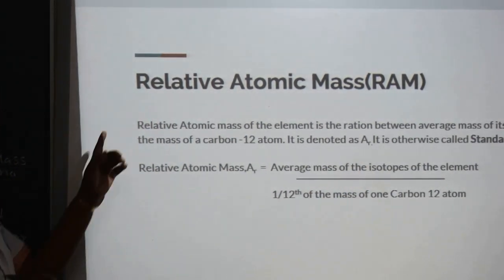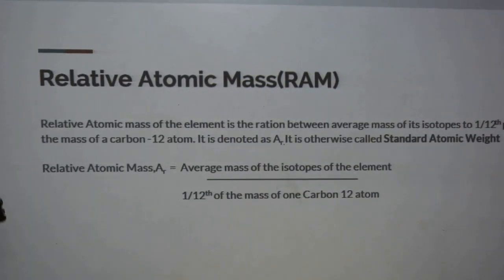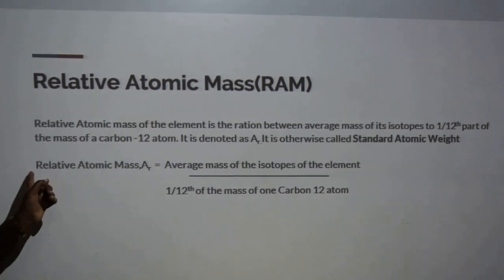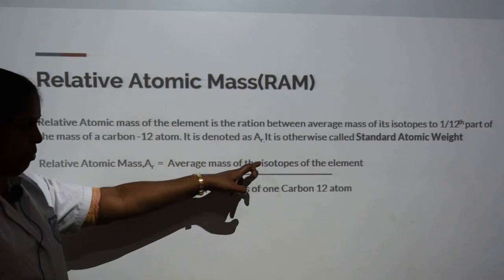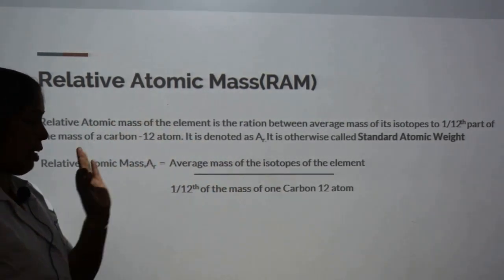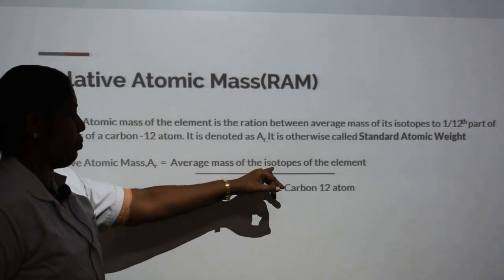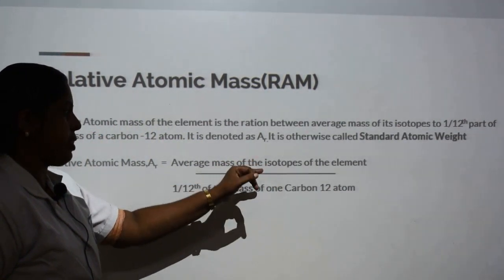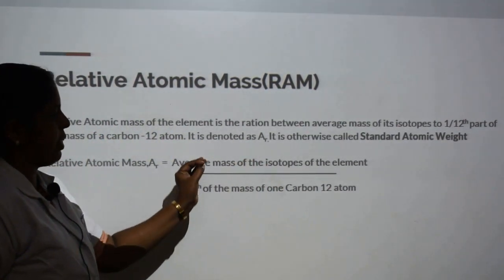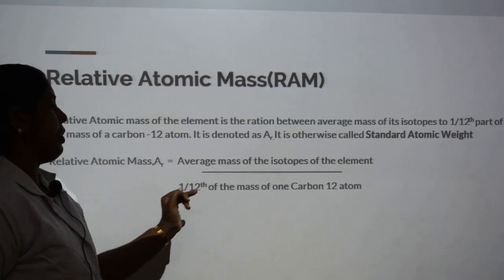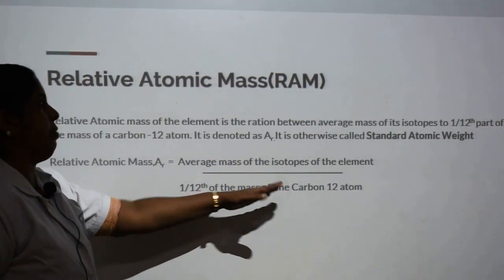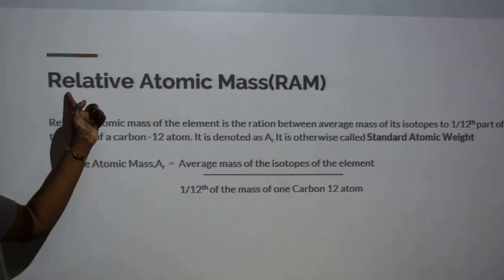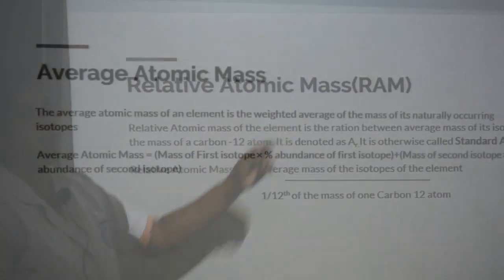Once again, the relative atomic mass of an element is defined as the ratio between the average mass of the isotopes of the element. We know elements have different isotopes. The average mass of these isotopes is taken, and that is divided by 1/12th of the mass of one carbon-12 atom. That time we get the relative atomic mass.